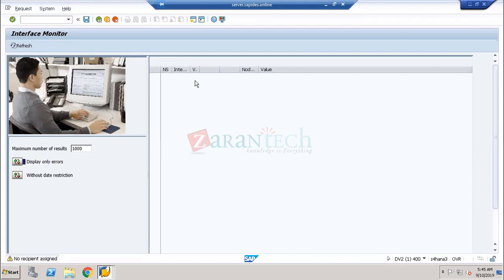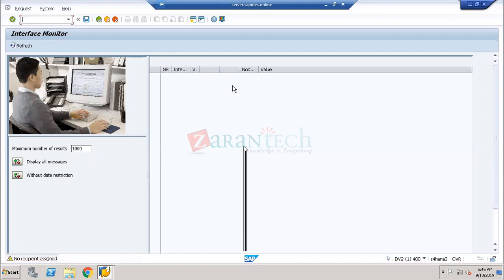And if I double click on it, because this is a very new system, we are not able to see any kind of errors over here. If you want to see the errors, he will display all the errors over here. And if you double click on each and every error, it will take me to the detailed log: where exactly the error is, what is missing, and what exactly we have to do from the source system to the target system.